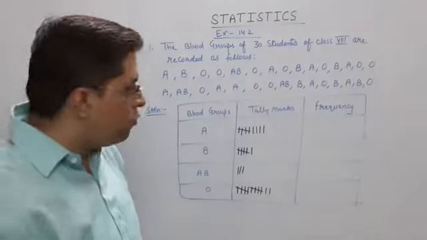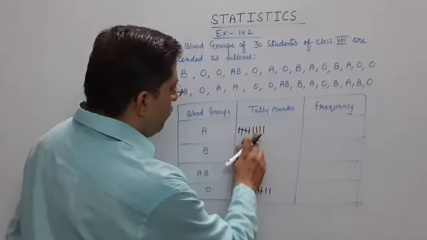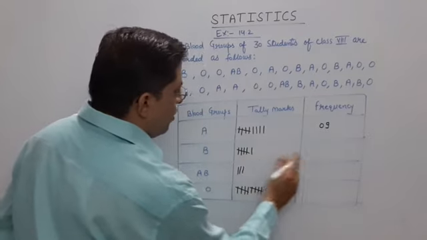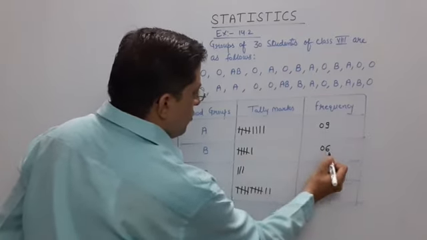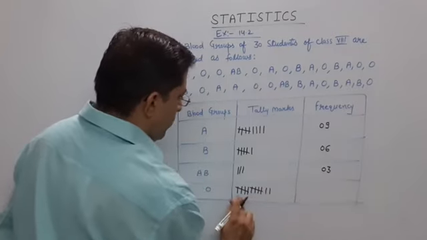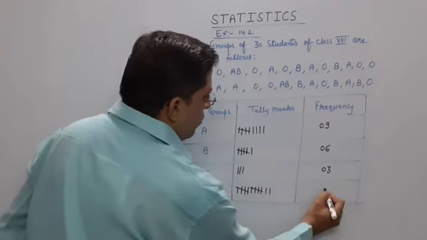Then count. 5 and 4, 9. This is 9. 5 and 1, 6. This is your 6. This is 3. This is 10 and 2, 12.